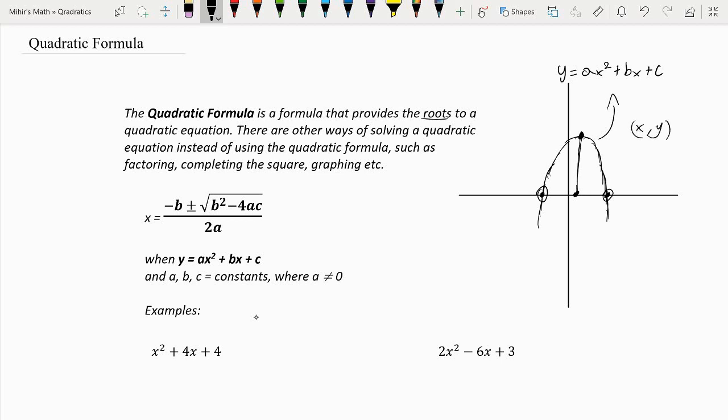The midpoint of the roots is the x-coordinate of the vertex, and plugging it in gives you the y-coordinate. So it's another way of finding the vertex of a parabola, and it basically allows you to draw the parabola.